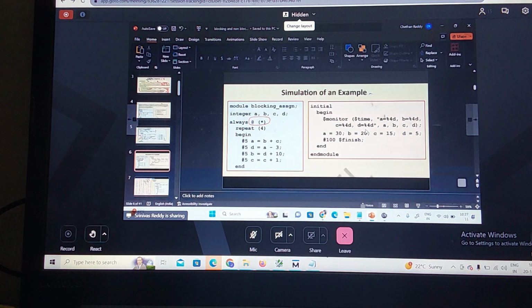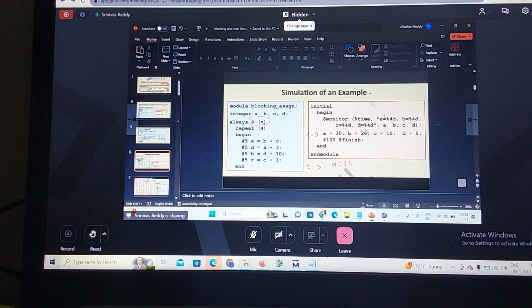At time t is equal to 0, all this will be assigned. Correct? At time t is equal to 0, A is 30, B is 20, C is 15 and D is 5. Now this statement will be executed at what time? At time is equal to 5. So A is equal to what? B plus C. So 20 plus 15 means 35.